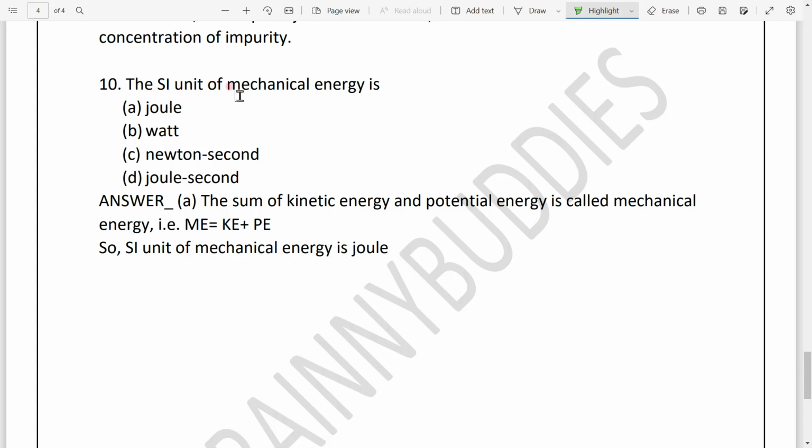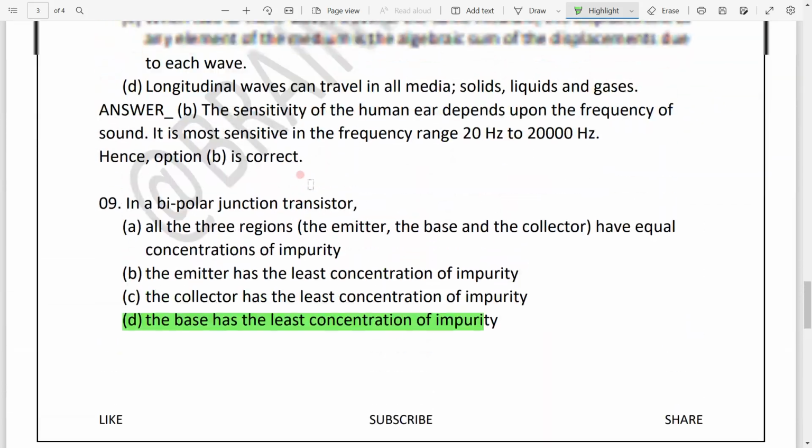Now let's see our next question, that is, the SI unit of mechanical energy is. It's a very simple and concept based question. So what is mechanical energy? It's just a sum of kinetic and potential energy. So we all know that the unit of energy is joule. So option A will be the correct answer for this question. So from here our series is completed.